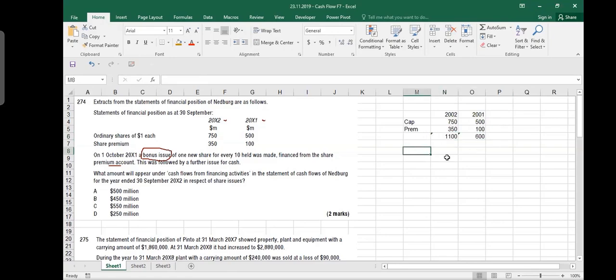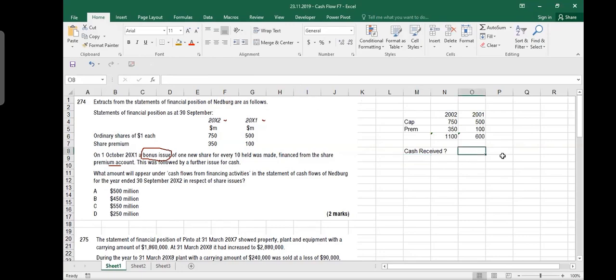So how much is the cash received? Yes, can you speak? Can you tell how much cash you are receiving? Ankit? Hello? Yes, sir. Cash received. Can you make a comment here, Pamela? 1.1. Sorry?